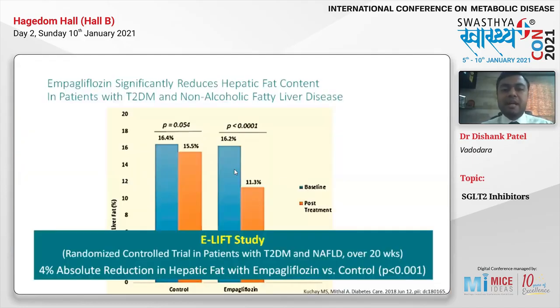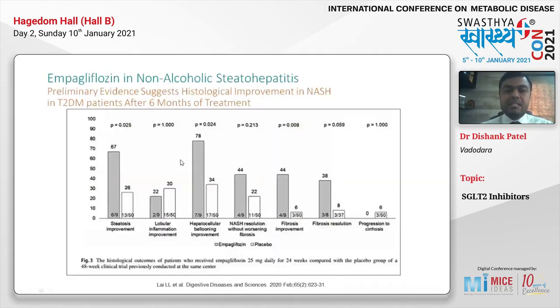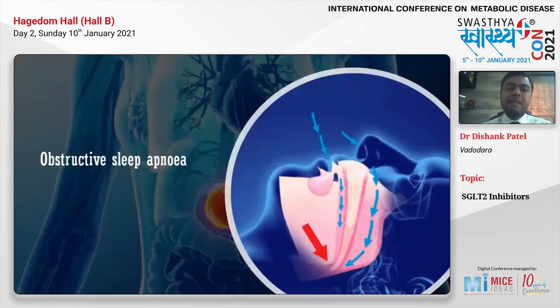Here I will show you the trial of empagliflozin, where EMPA was used in patients of type 2 diabetes with non-alcoholic fatty liver disease. And you can see at the end of the trial, there was a 4% reduction in the liver fat with the empagliflozin as compared to placebo therapy. Similarly, where it was used in the patients of NASH along with type 2 diabetes, there was an improvement in the ballooning, NASH resolution, fibrosis improvement, and fibrosis resolution. So patients of NAFLD and NASH were benefited.